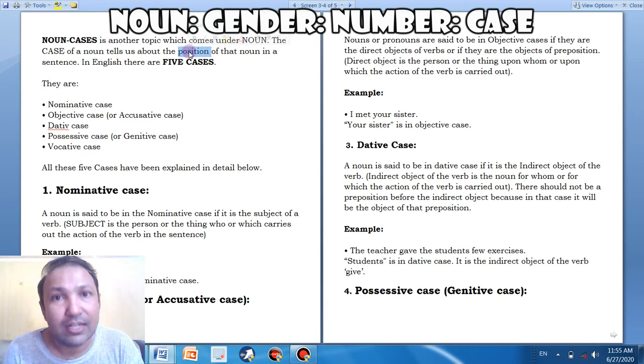And here it is in nominative case because Shazia, a proper noun, is working as a subject in the sentence. So here the case of the noun is subjective or nominative, and it's a proper noun that is working as a nominative case.